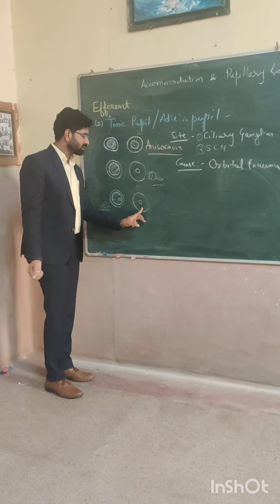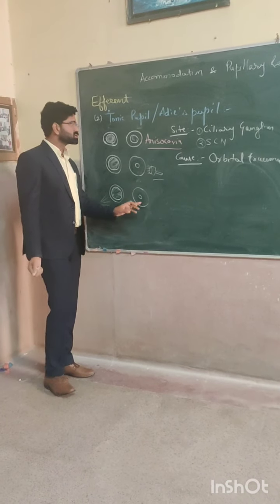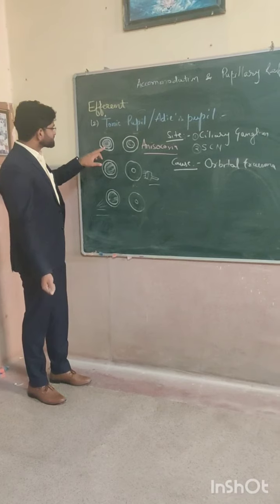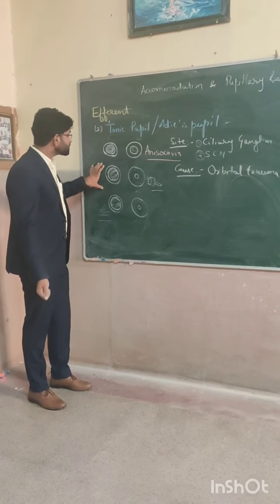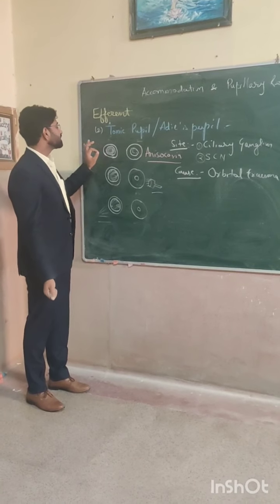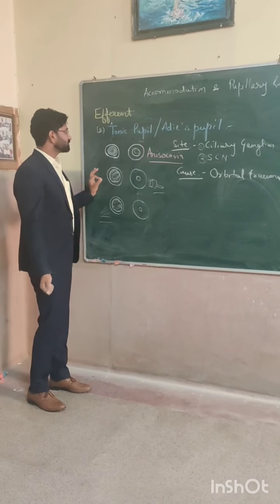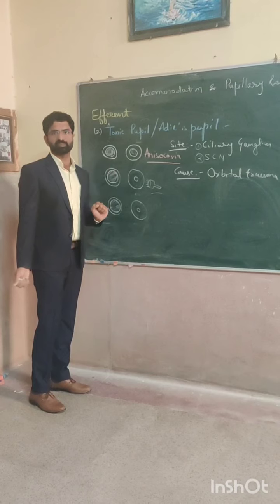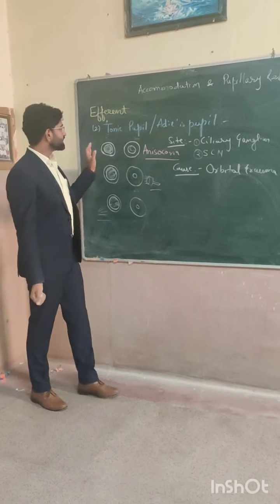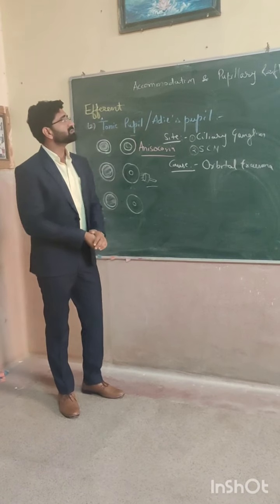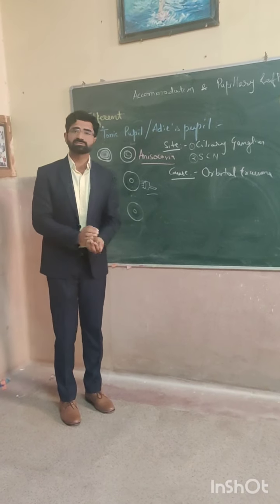This eye is resistant to light, which means there is permanent dilatation, known as tonic pupil. Tonic pupil. So that is about all the pupillary light reflex and accommodation reflex. Thank you.